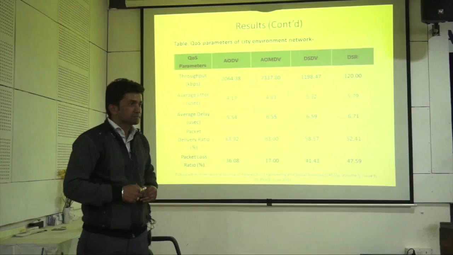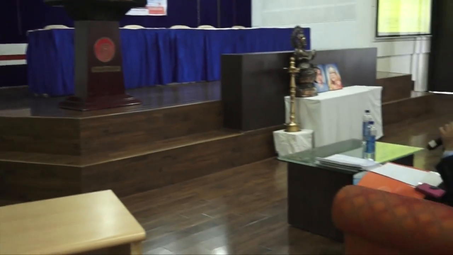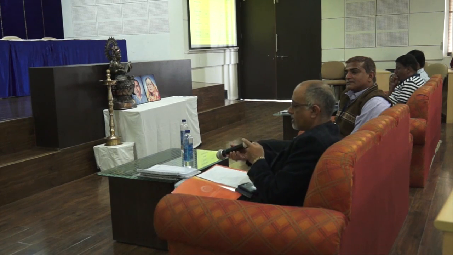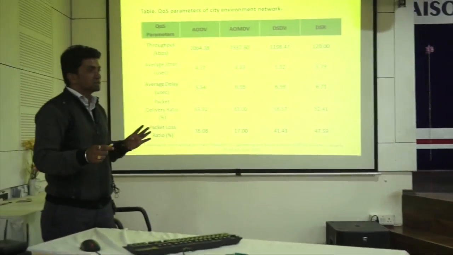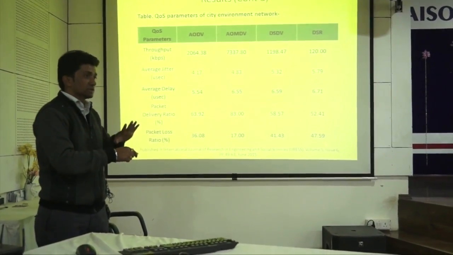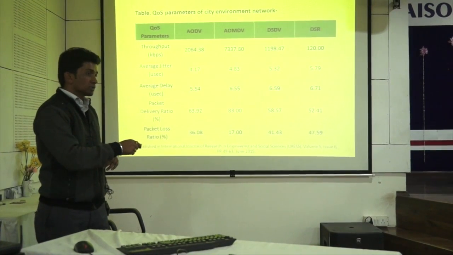There is one problem. If you look at the delivery ratio, there isn't so much difference between DSDV and DSR, right? Yes, sir. However, throughput is so much different. So, is it only because of that, or is there another reason? Your question is that there is a slight difference in PDR between DSDV and DSR, but a lot of difference in throughput. Yes. The reason is that the DSR routing protocol cannot handle congestion.